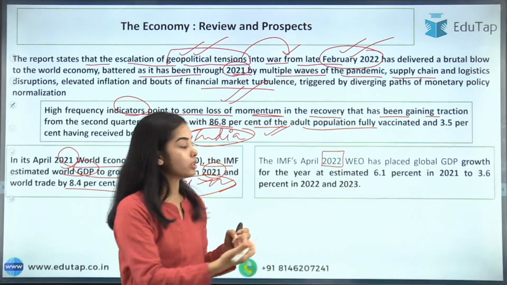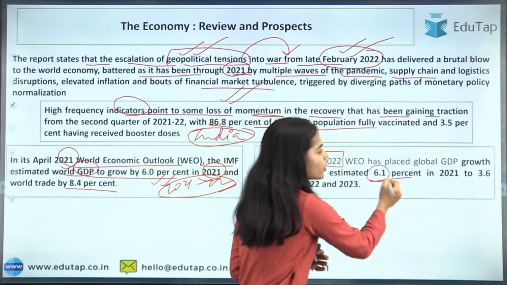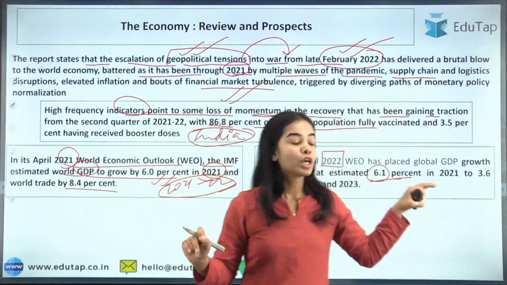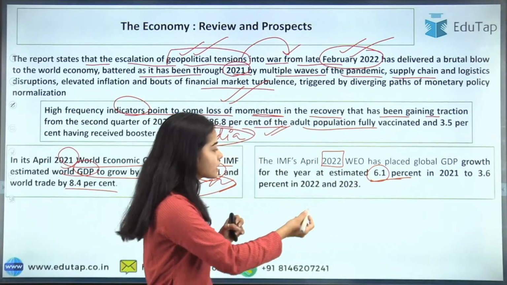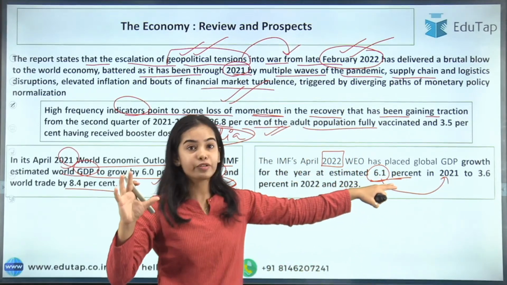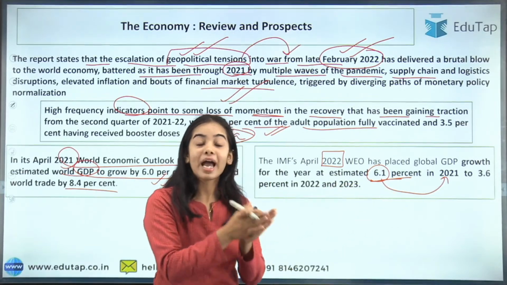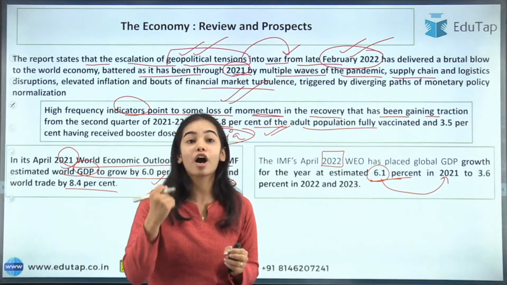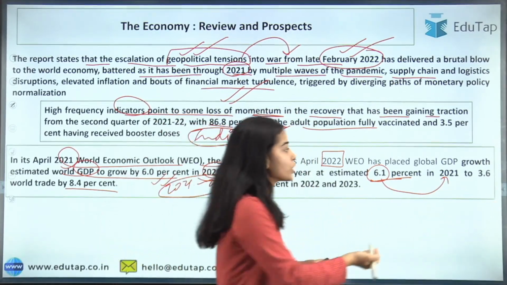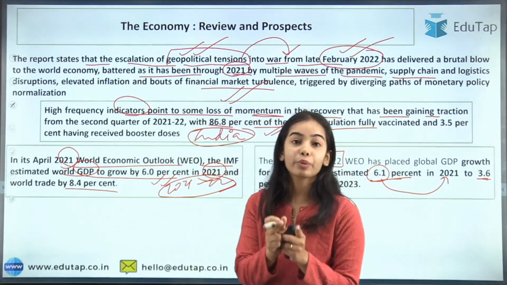That is the World Economic Outlook, and it has placed the estimation for 2021 at 6.1%, a little higher than the 6.0% that was estimated. So this is 6.1% to 3.6%. In 2021 the IMF said that we grew at 6.1%, but in 2022-23 it is expecting growth of about half that, 3.6%. That is not a big percentage, we can say. So it is expecting the world to grow at only 3.6% in 2022-23.